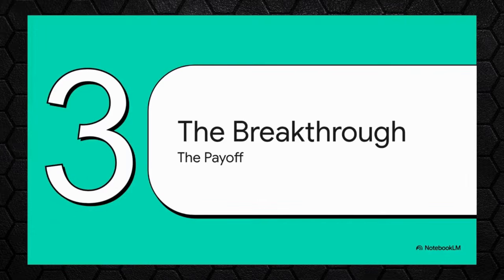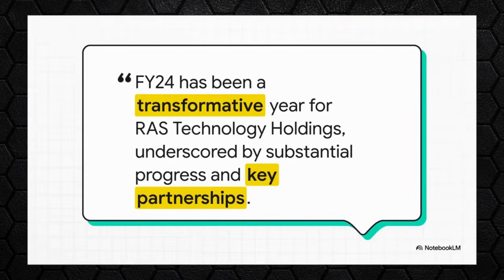And that brings us to the breakthrough. After years of investment and laying all that groundwork, the strategy finally started to pay off in a big way. This is where the story really pivots, from just a growth narrative to a profitability narrative. You don't even have to take my word for it. The company's own CEO, Stephen Crispy, called it a transformative year, and that word is just perfect. This wasn't just another year of growth. It was the year that the business model was truly validated, thanks in large part to some major new partnerships.